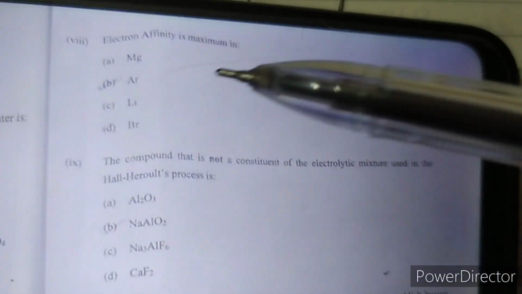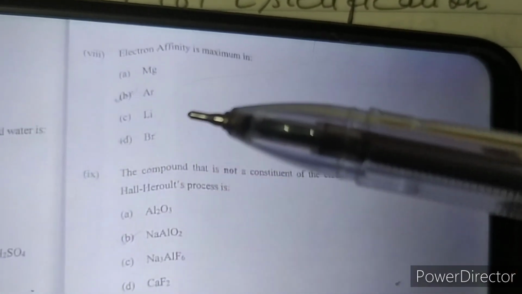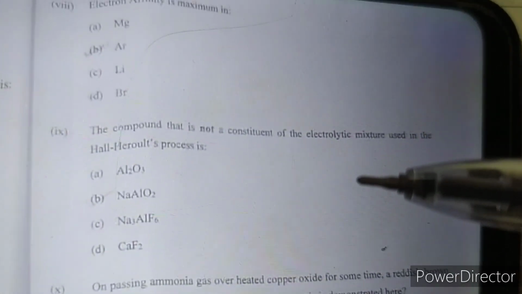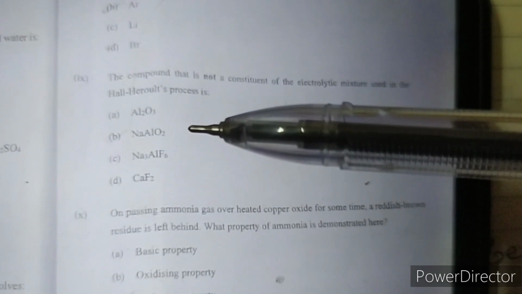Next is the 8th: electron affinity of halogens is maximum for bromine. So answer D is correct. The compound not present in the Hall-Héroult process is sodium aluminate, so answer B is correct.